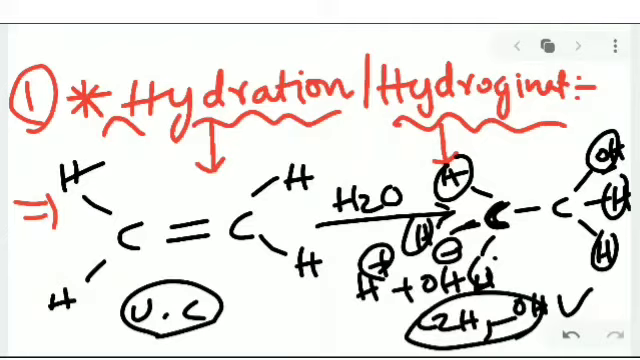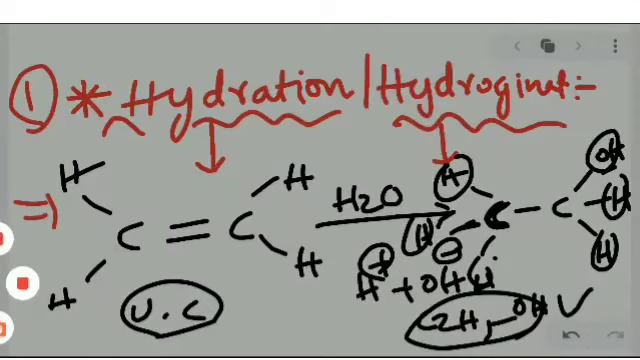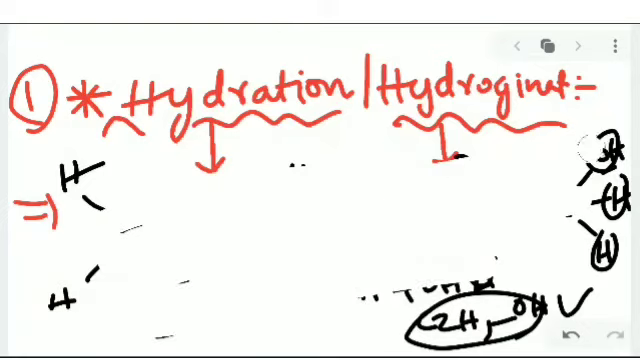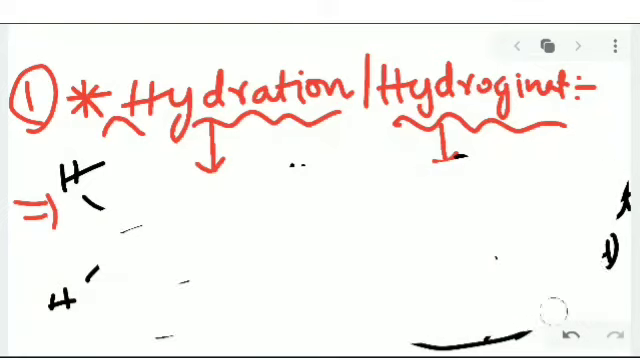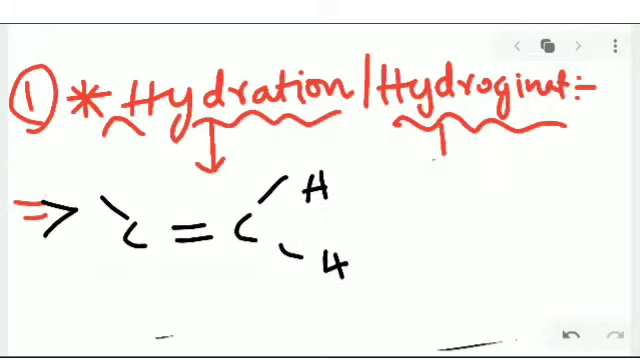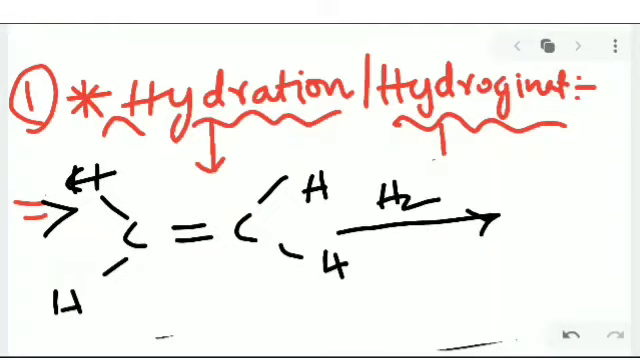Next we'll see hydrogenation. So an alkane can be converted by adding water, which gives ethanol. The next one is hydrogenation. This is an alkene, whose other name is olefin. When we treat olefins with H2 in hydrogenation, it gives rise to an alkane.